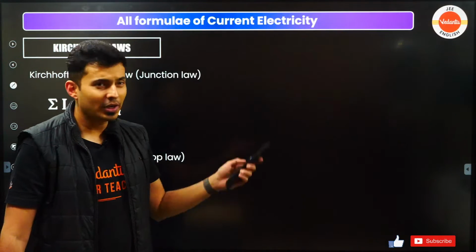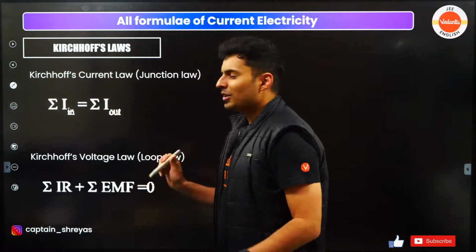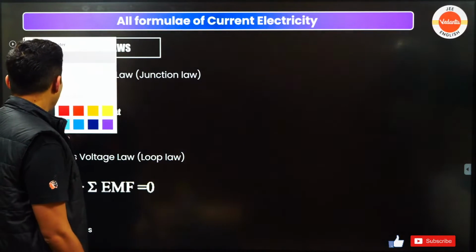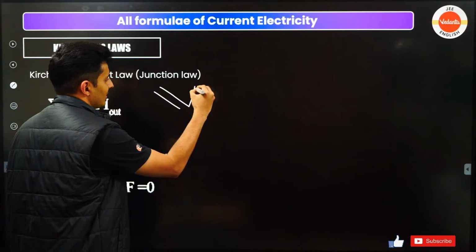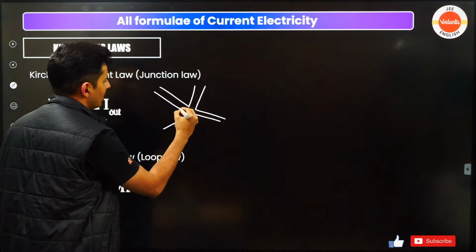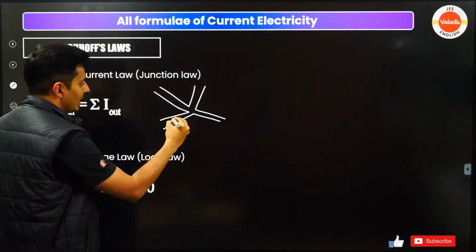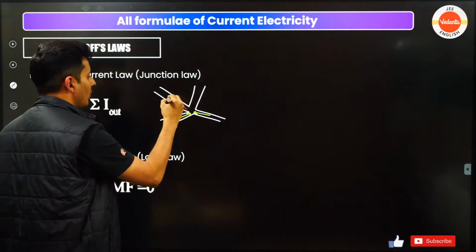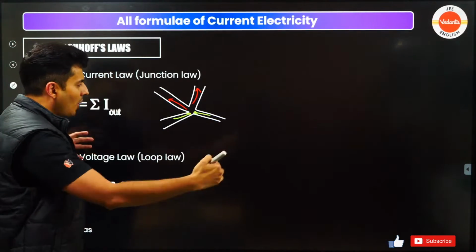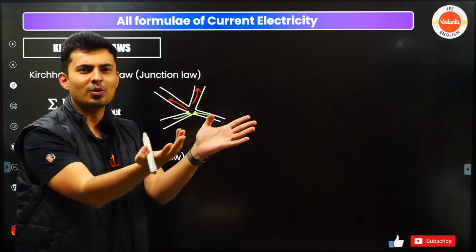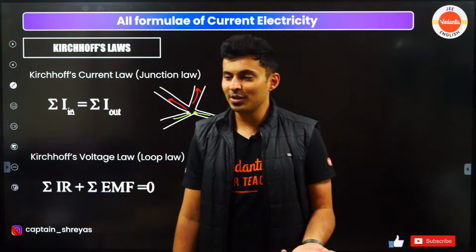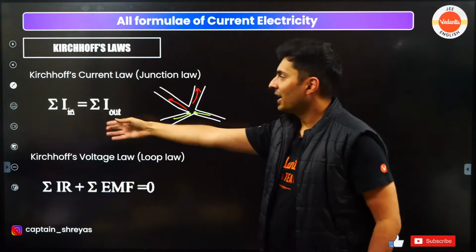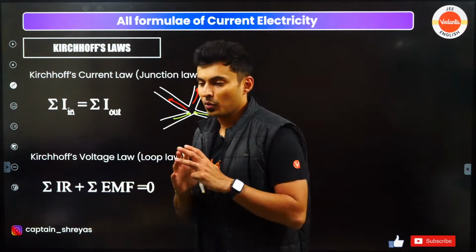Alright, shall we move ahead to Kirchhoff's law? Kirchhoff's current law is very simple because it just talks about input-output. Imagine there is a junction, some wires are being joined over here. Some current will come in, some current comes in from here, and some current goes out from here, and some current goes out from here. Whatever comes in should go out, just like the equation of continuity. Which chapter did you study, guys? Fluids, right? So whatever will come in has to go out. That's why the net current coming in will be the net current going out.